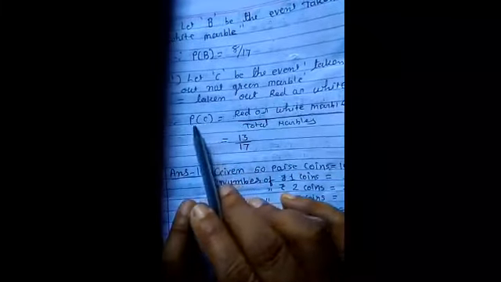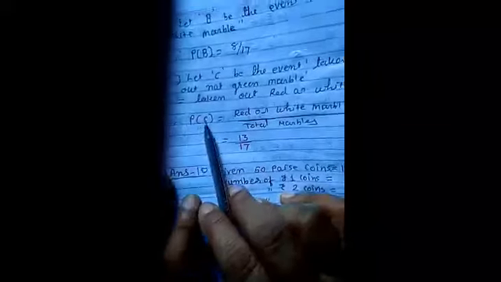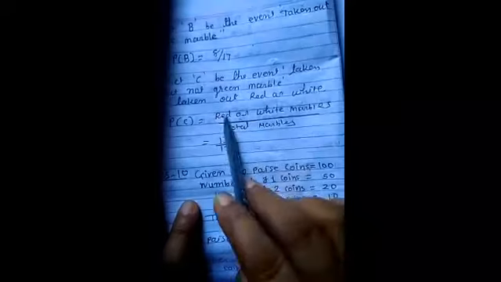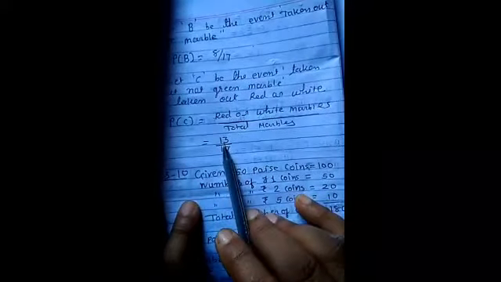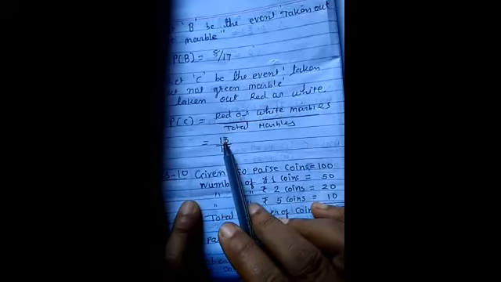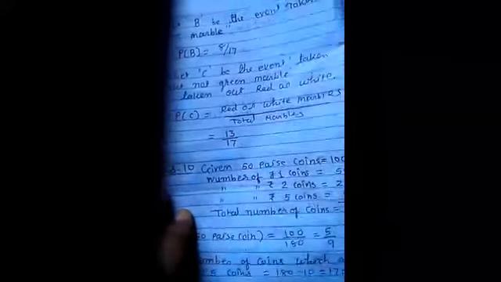So the probability of this event equals red and white marbles upon total marbles. The total of red and white is 13. 8 plus 5 equals 13. So I write here 13 upon 17.